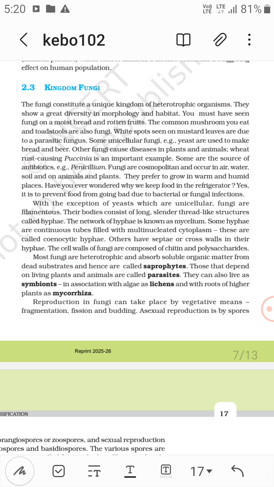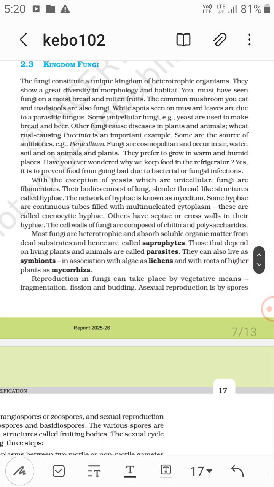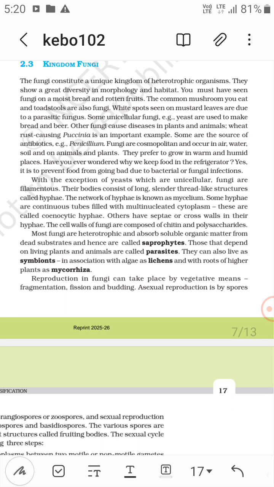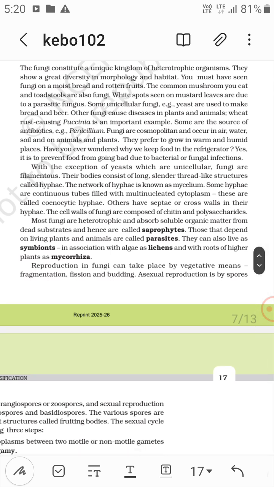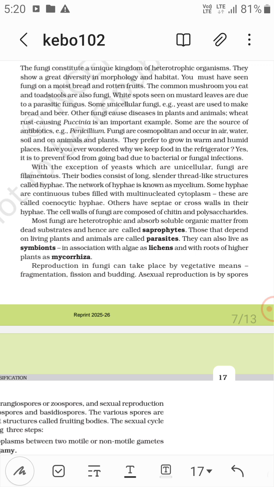With the exception of yeast, which are unicellular, fungi are filamentous. Their bodies consist of long, slender thread-like structures called hyphae. The network of hyphae is known as mycelium. The cell walls of fungi are composed of chitin and polysaccharides. Most fungi are heterotrophic and absorb soluble organic matter from dead substrates, and hence are called saprophytes.